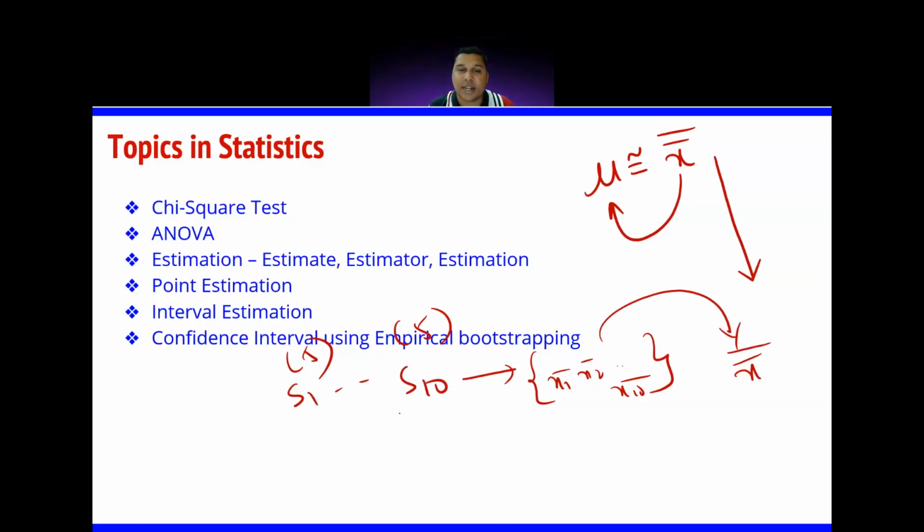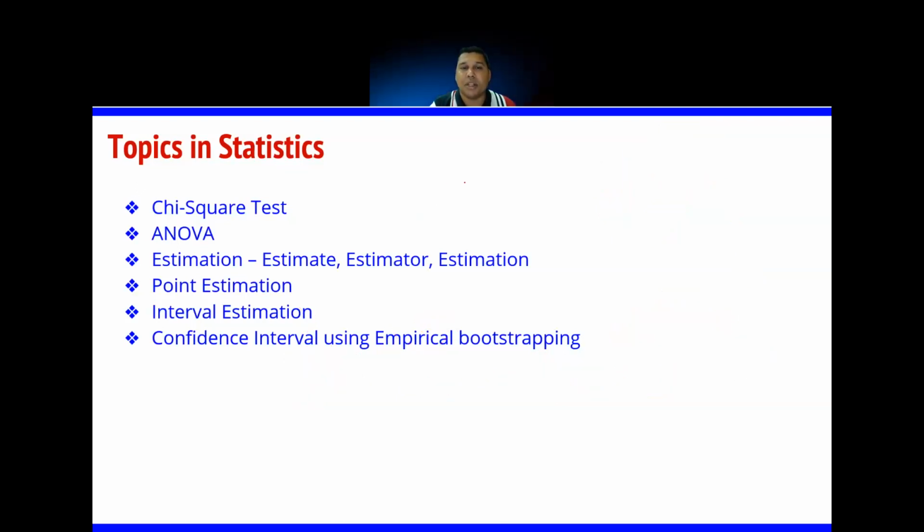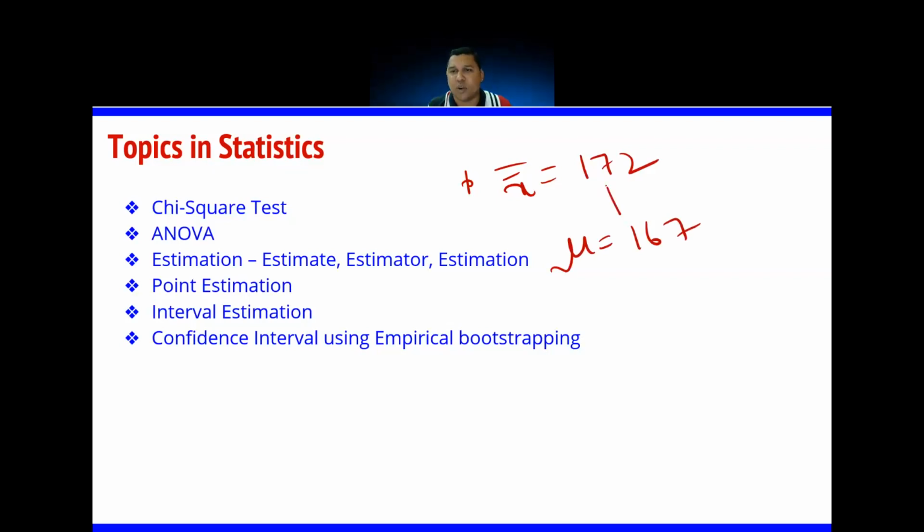When you increase the sample size, there is a higher chance that this value becomes closer to the population value. But in point estimation, you claim it is X double bar, which is 172, while the actual value is 167. It is near, but is it really matching? No. So there is a drawback with point estimation.